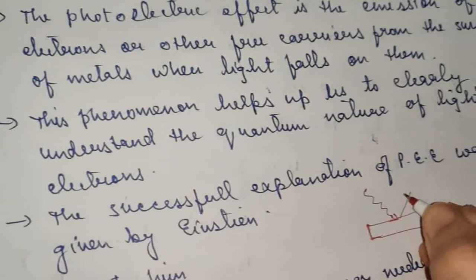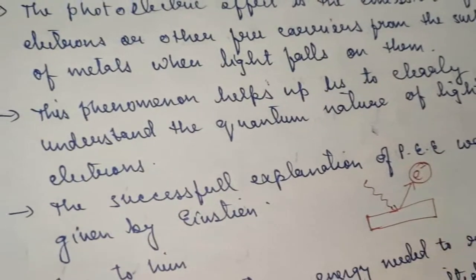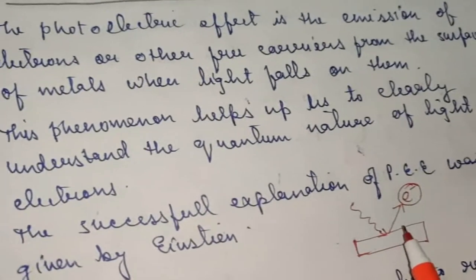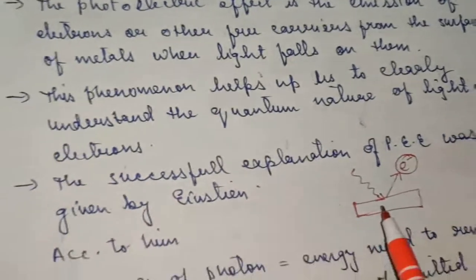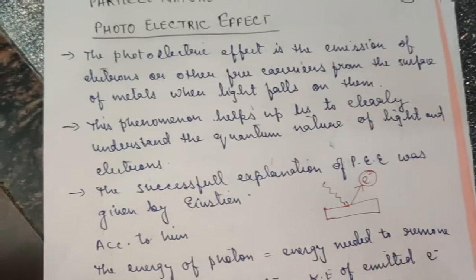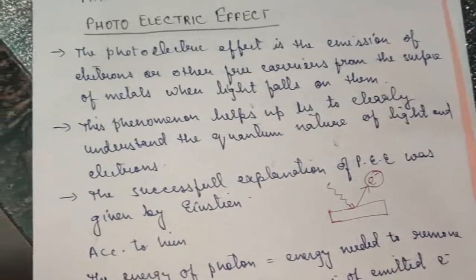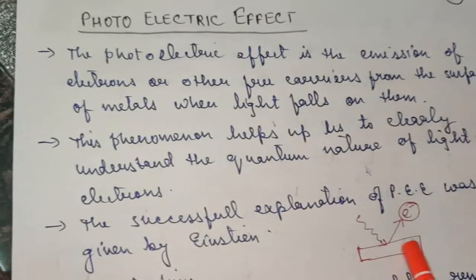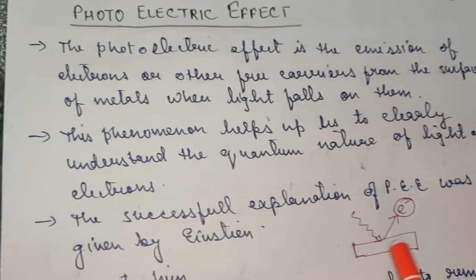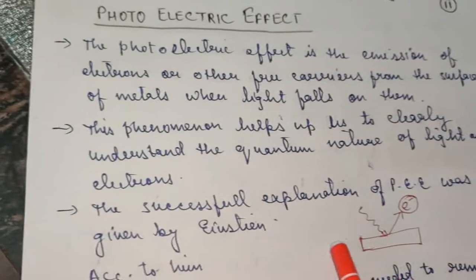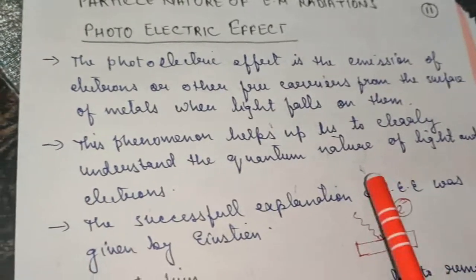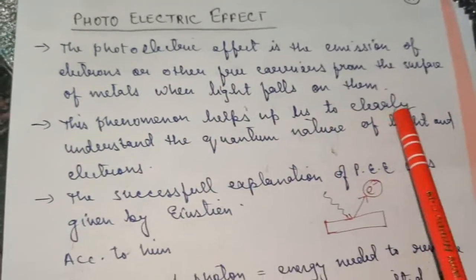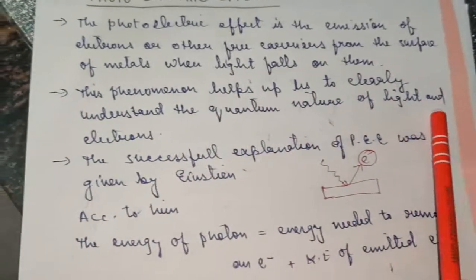It will lead to ejection of electrons from the metal surface, because metals are considered the losers of electrons. The bodies which lose electrons easily are considered metals because of their low ionization potential. So whenever light strikes the metal surface, electrons come out from it, and because of this the metal surface appears shiny. This metallic luster is because of this phenomenon only. So this is the photoelectric effect.